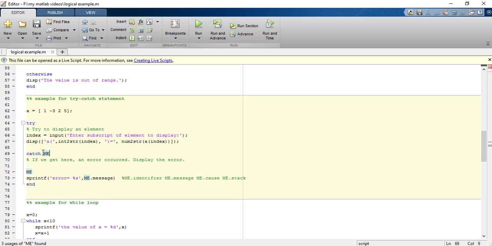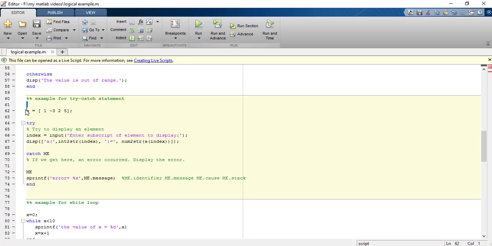This is the MException class, which has its members as me.identifier, me.message, me.cause and me.stack. In me.identifier, it identifies the error. In me.message, it will display the error message. In me.cause, it will display the cause of the error, and in me.stack, it will show the stack, and ME contains all these subclasses.